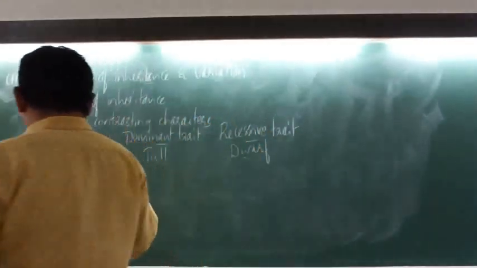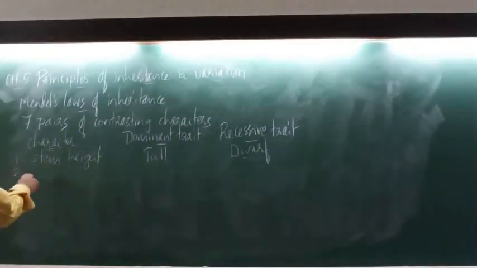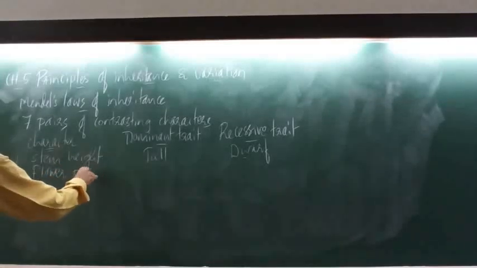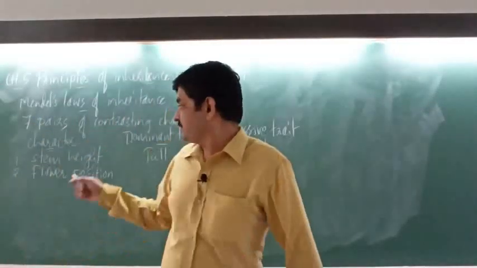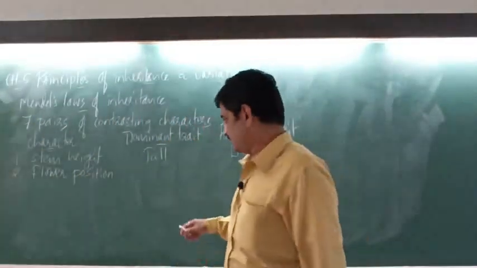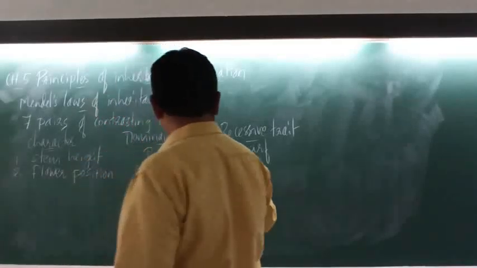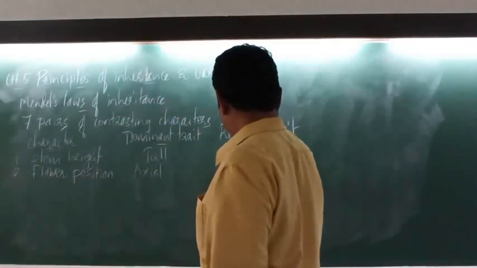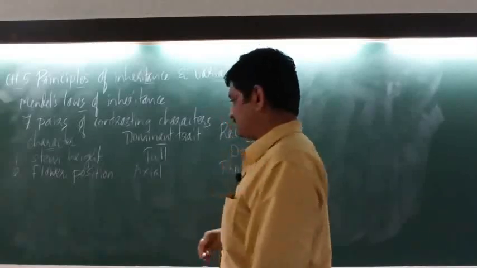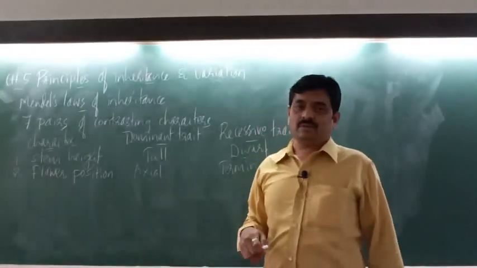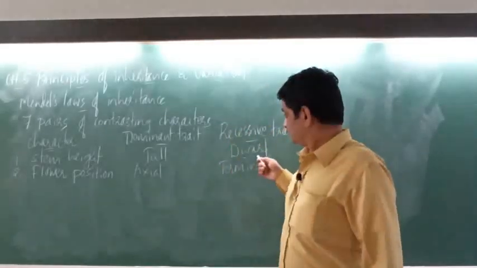Then similarly the next one we shall consider is the flower position in pea plants. So flower position here is axial and terminal. So axial position of the flower is a dominant trait.